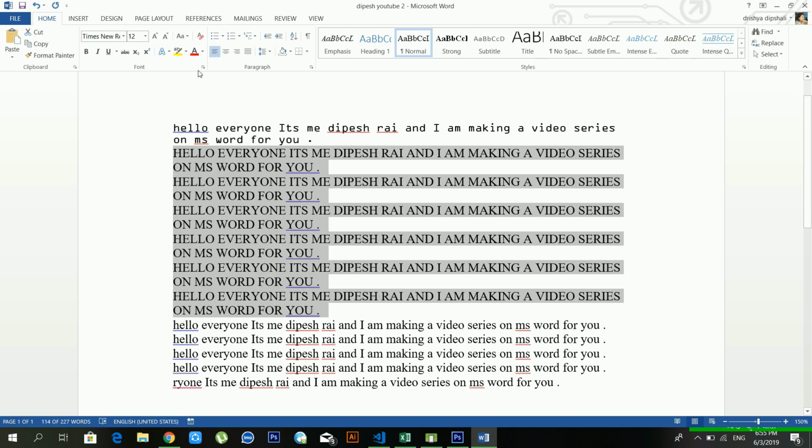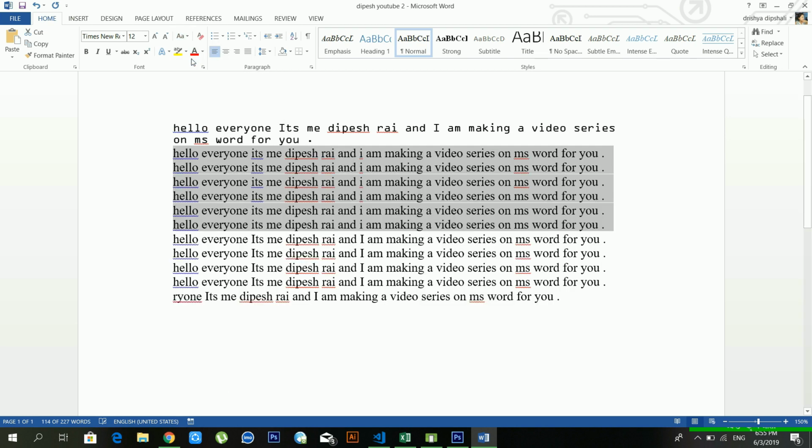Now see, all the small letters changed into capital letters. And if you want to change your capital letters into small letters, in that case also you have to go to Change Case and just click Lowercase. Now it's completely done. All my capital letters are changed into small letters. You can use each option in every task.